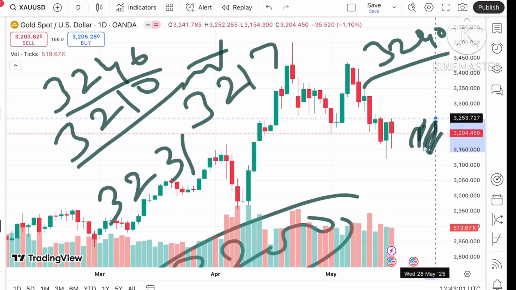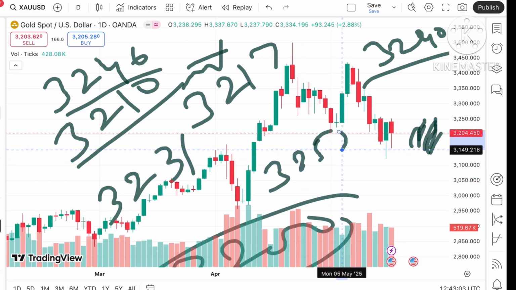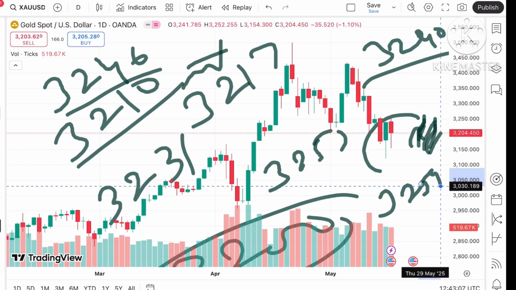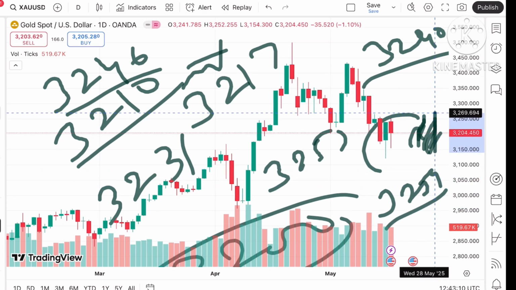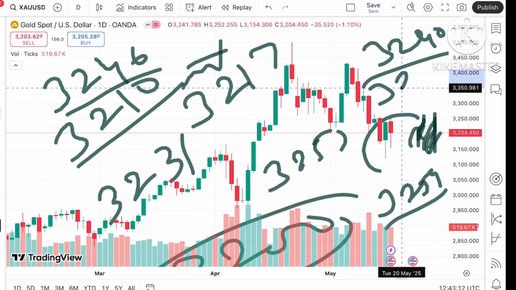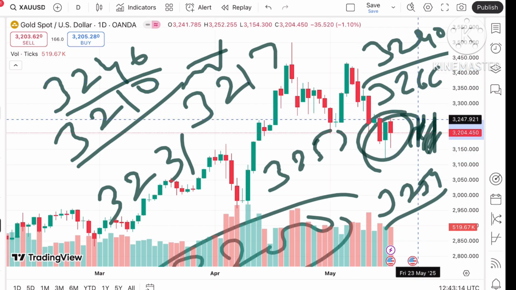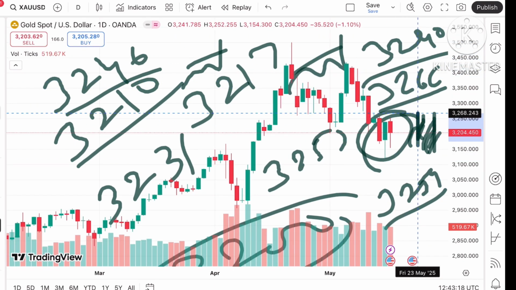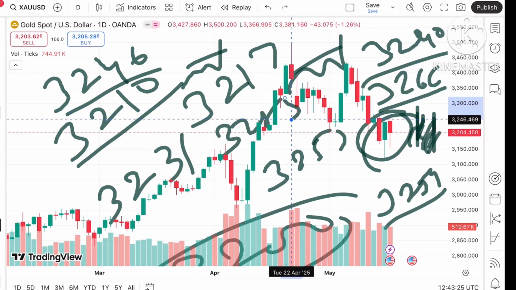So chances are high it will cross this level and it will go towards $3253, and then there will be a zone breakout. So we can see a level of $3259. Suppose if it started going above this level, we can see it will touch a level of $3266, and then there will be a further upside, because 3266 is already being tested. So chances are high the price will move further high, and if the price goes above this level, a further upside we can see.